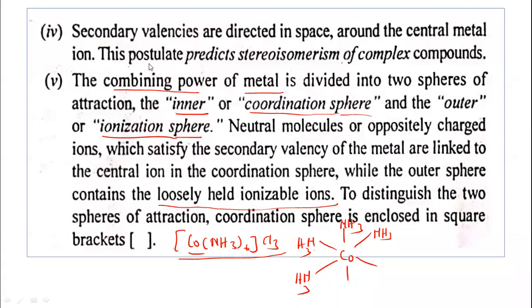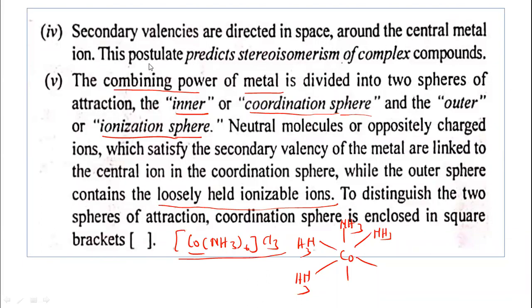Now the last assumption is that the combining power of the metal is divided into two spheres of attraction, that is, the inner or coordination sphere and the outer or ionization sphere. Neutral molecules or oppositely charged ions which satisfy the secondary valencies of the metal are linked to the central ion in the coordination sphere.